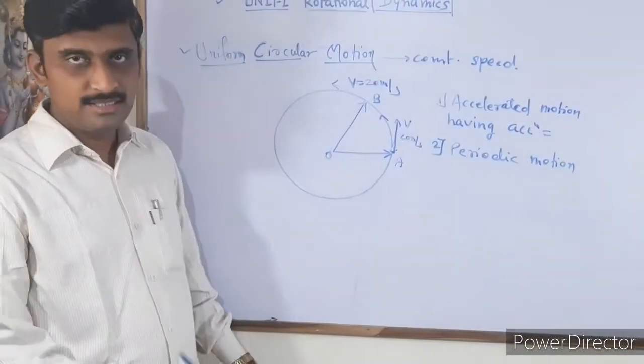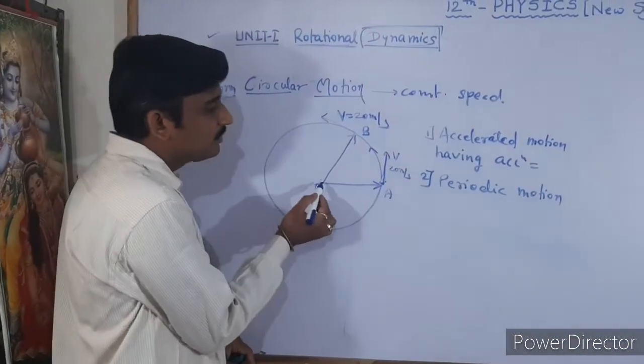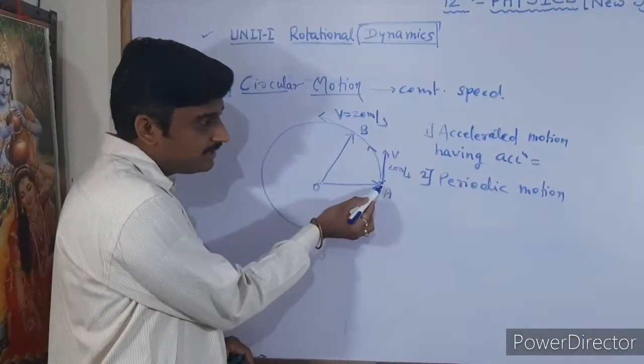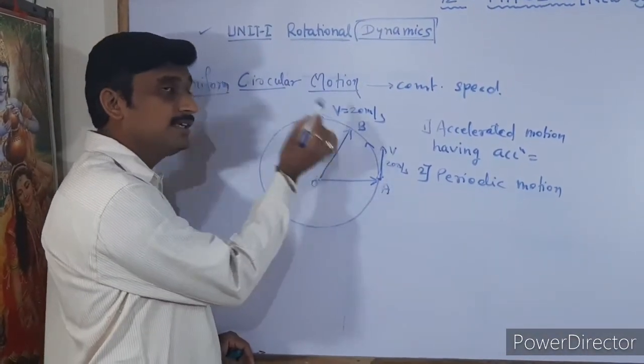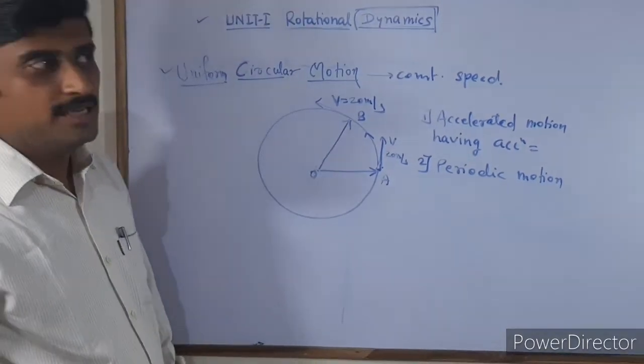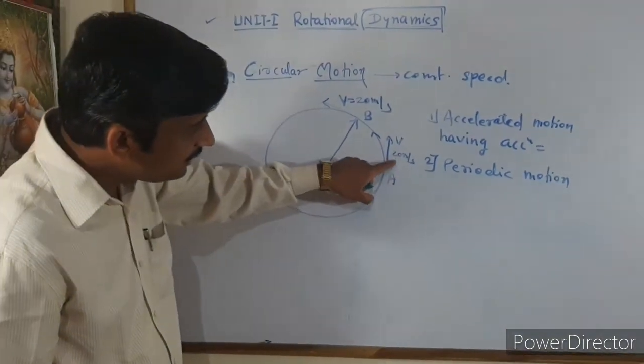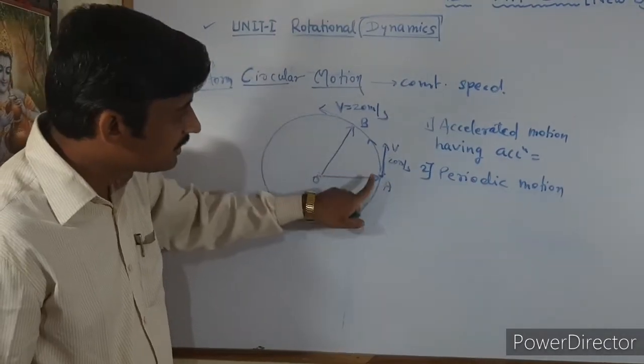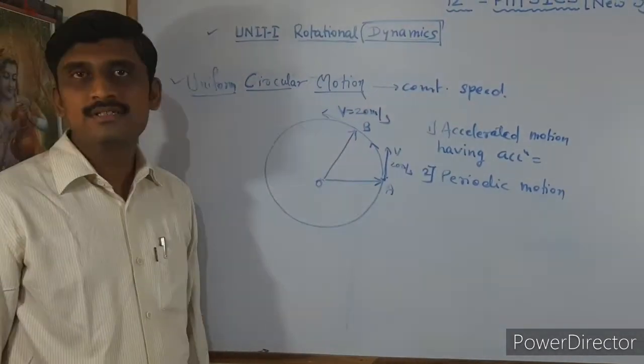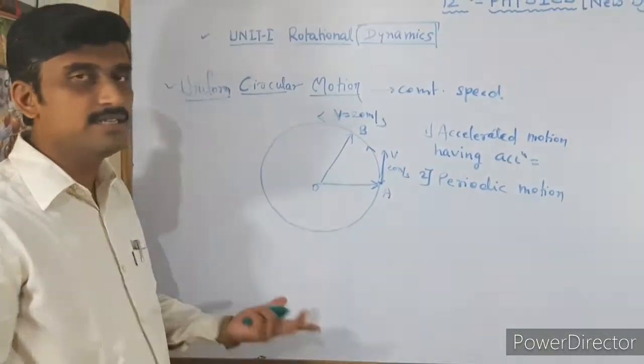But here it is always attracted towards the center, and hence when it is moving from A to B, the magnitude of its velocity is constant, but its direction changes, and therefore there is a change in velocity.